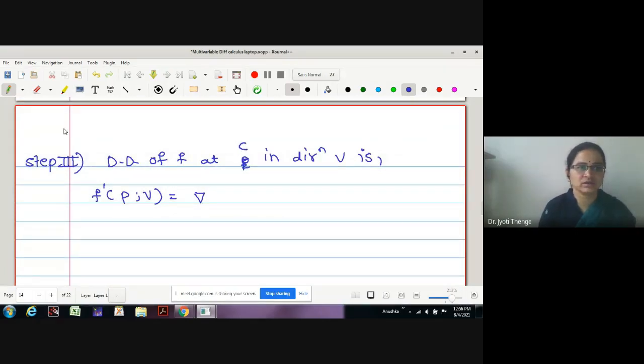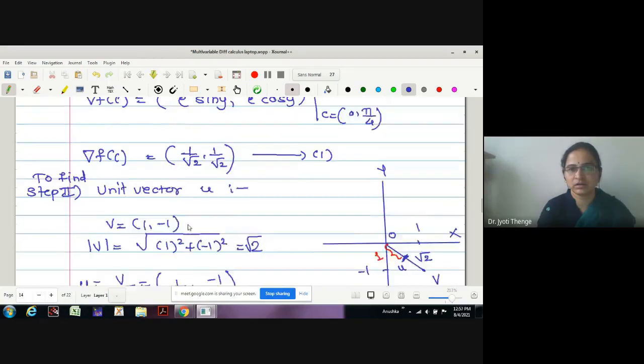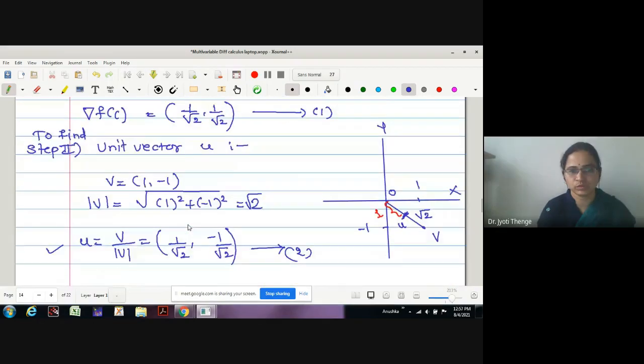What should I do here? This is C. In the direction U I want to write. Therefore, this is del f(C) dot U, correct? What is del f(C)? The value we have obtained is 1 by √2, 1 by √2.